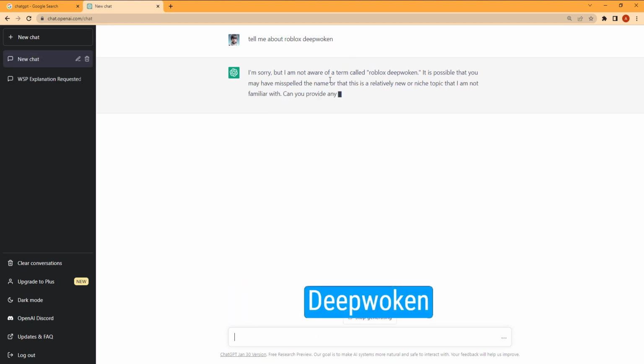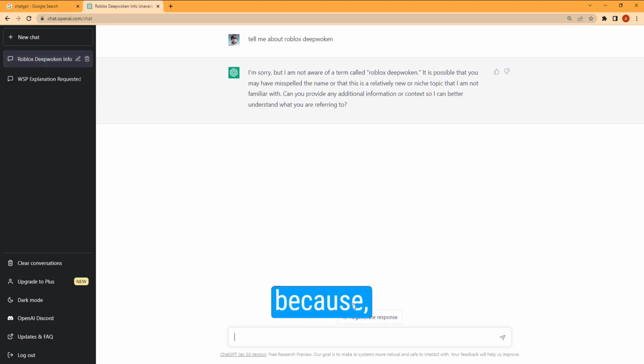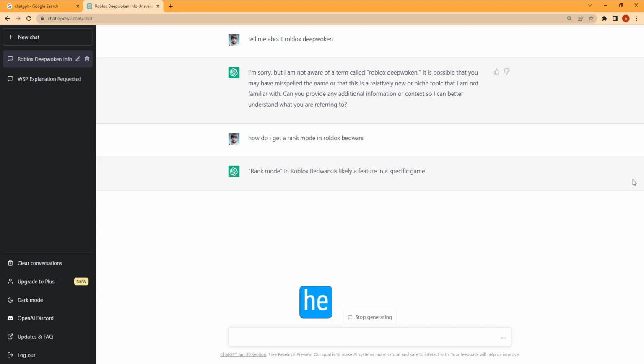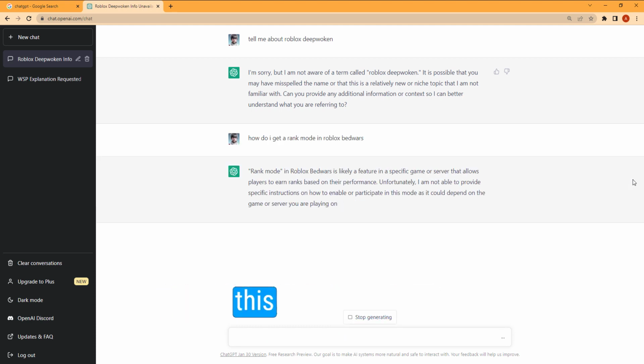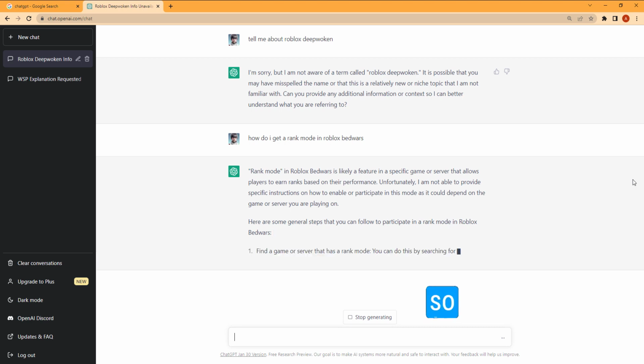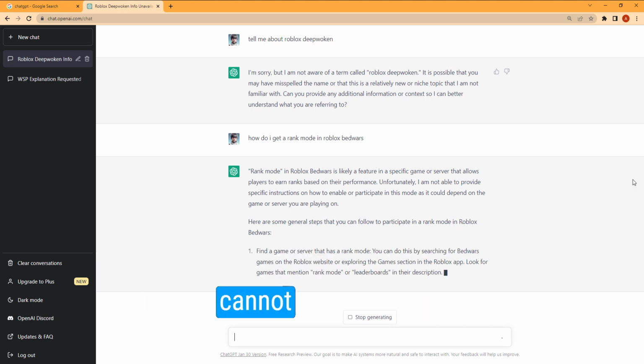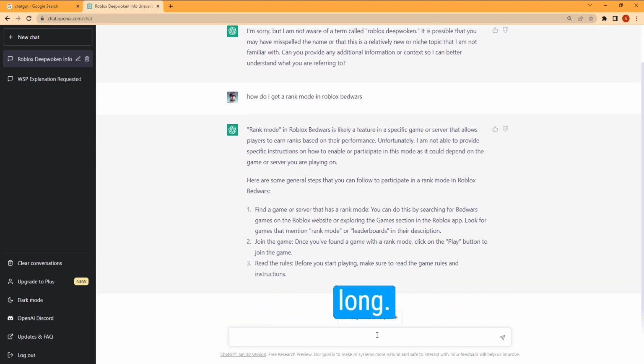He doesn't know deep walking. I think it's because, I don't know, it's from 2021. I don't know why. But we're going to write how to get ranked mode in Roblox Bed Wars. Let's see if he says this. I think this is going to be so long. No, I cannot understand this. It's so long. Let's write another thing.